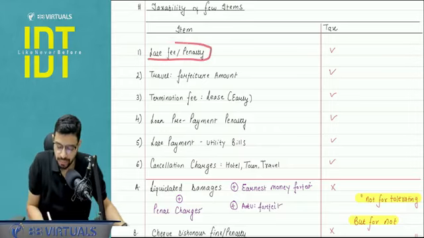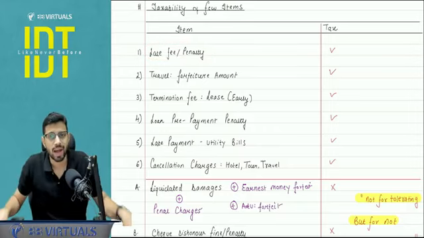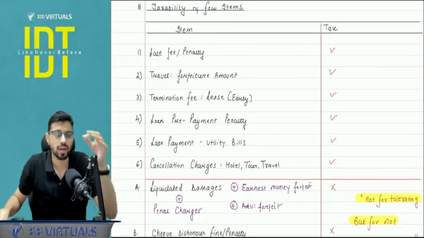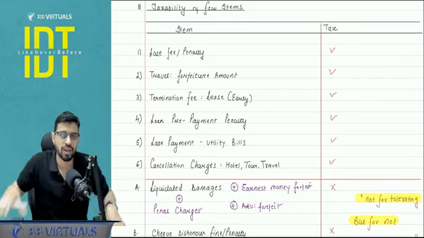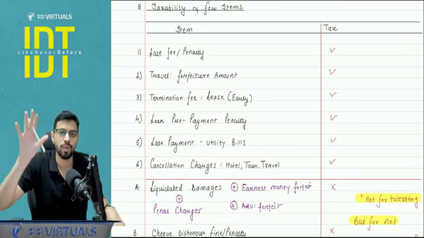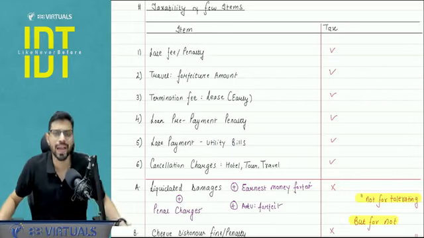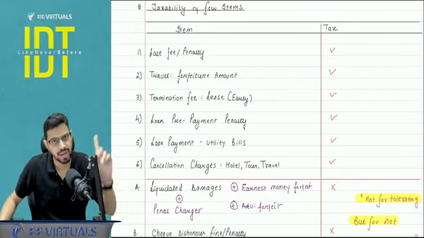Late fee or penalty. I give you goods, and let's say I sell you classes, and I tell you that, hello mister, by this date you have to pay 5,000 for my class, and beyond that you have to pay 5,200. Somewhere I am tolerating you paying late. I am putting it in the contract itself. There is an agreement itself. I am accepting late payment. This is late fee. It is a part of consideration.